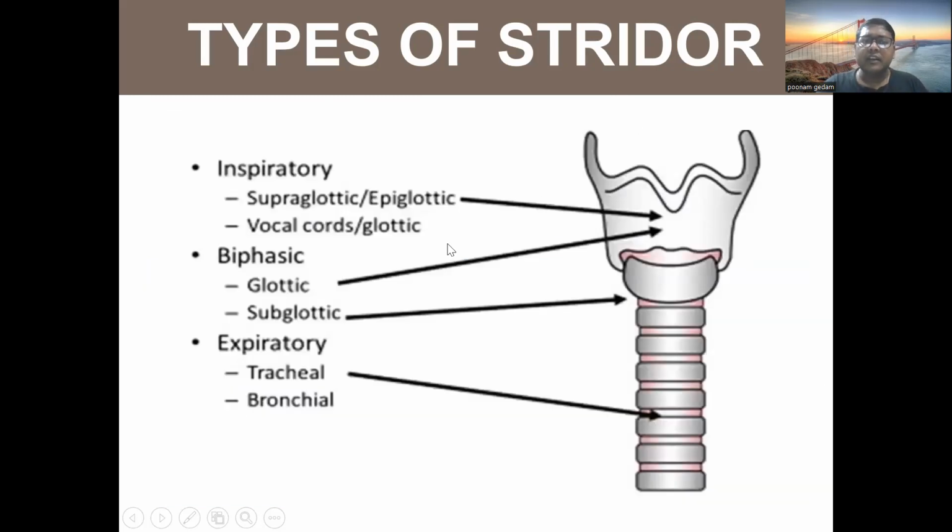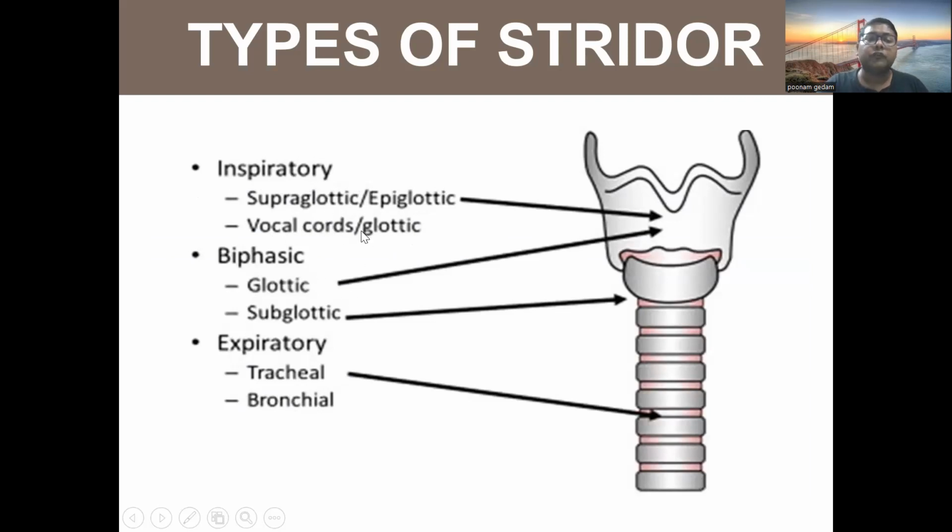So, types of stridor: inspiratory. We have discussed it can be supraglottic or epiglottic, or it can be due to vocal cord or glottic. Expiratory, it can be due to some tracheal or bronchial pathology. We all know that the bronchus is divided into primary bronchi, secondary bronchi, and tertiary bronchi, then bronchioles, then alveoli. So this bronchial stridor is due to pathology in any primary, secondary, or tertiary bronchus. So inspiratory and biphasic.